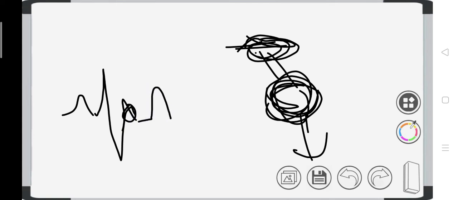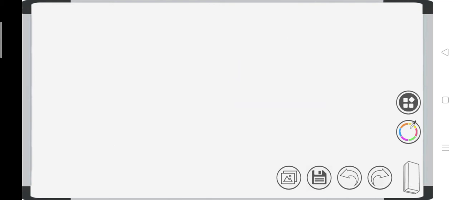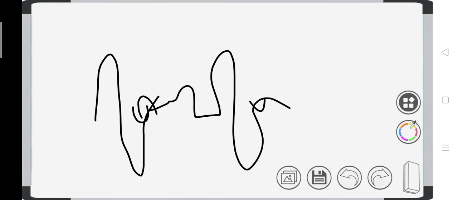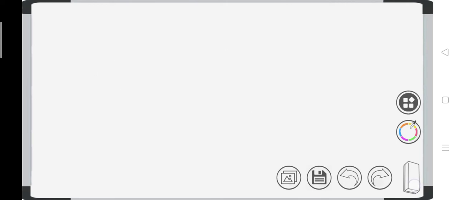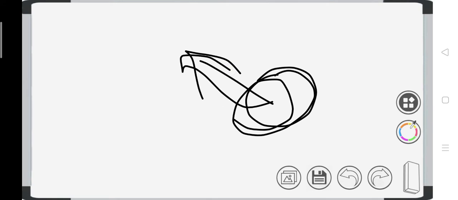Then the activation continues. There is a QRS, upon that is a P wave, which may be seen or may not be seen. Then there is a QRS which is having a P wave. So what is happening? You are having a QRS which is having a P wave, sometimes retrograde conduction, and then there is an ST segment, then again a QRS, then you are having some P wave.